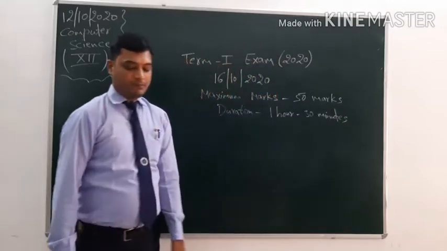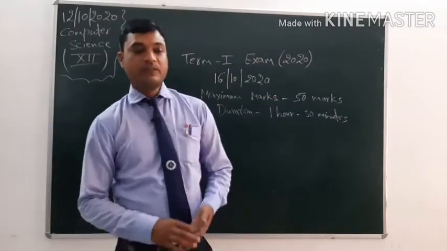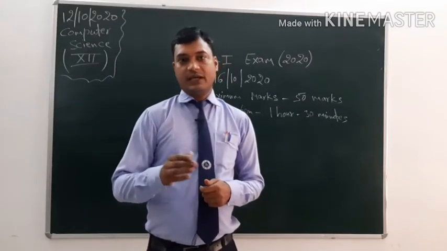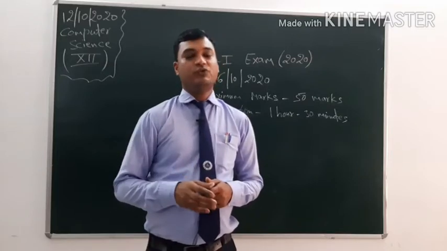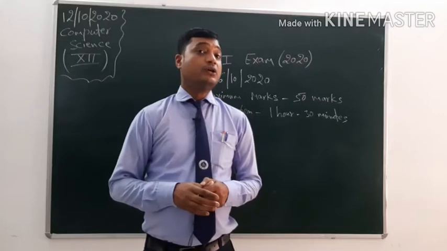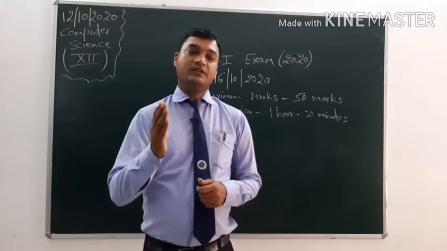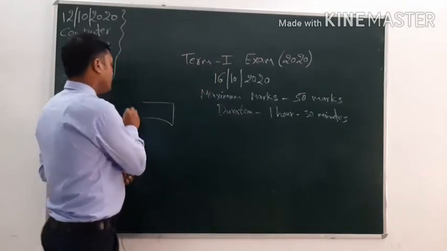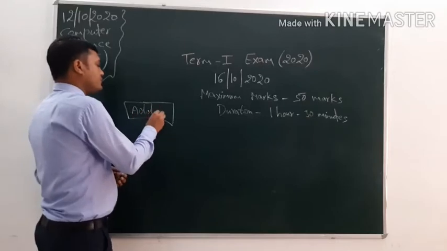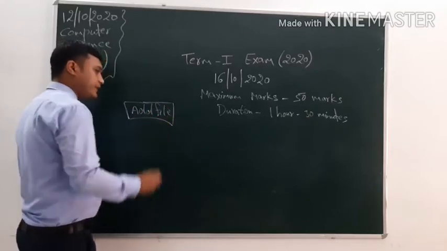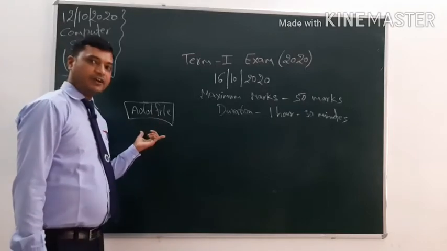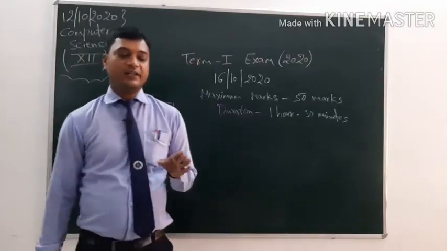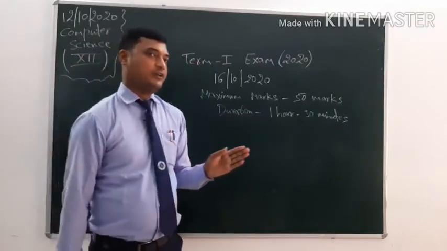You have to attempt some multiple choice questions in the exam with some descriptive portion. You have to write the answers of descriptive questions with the help of mobile keyboard, as well as you have to write the answers on your notebook and upload the same file to the space given or the add file button given in the question. When you attempt the question, you can easily see an add file button and you have to click on this button. After that you can take a picture and upload the file. Clear?